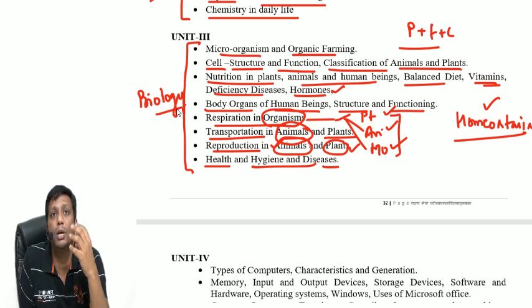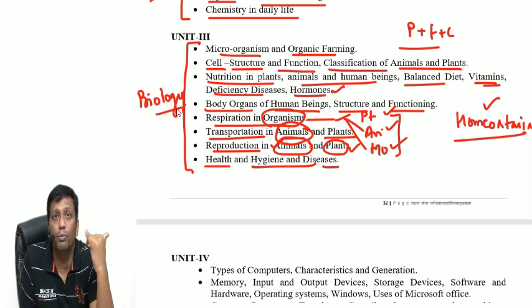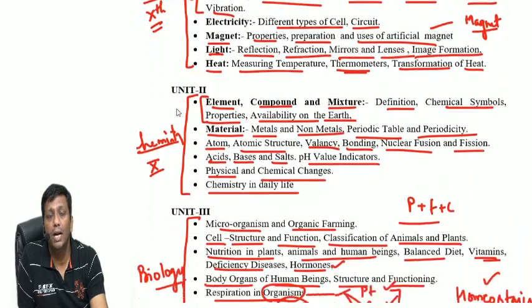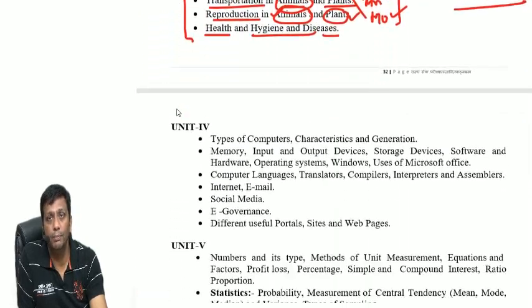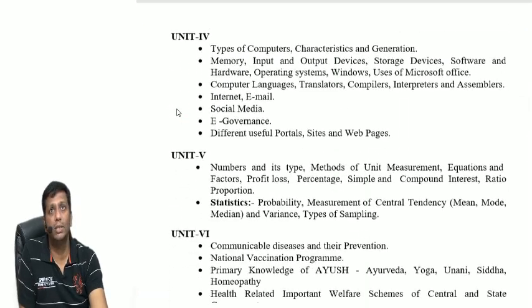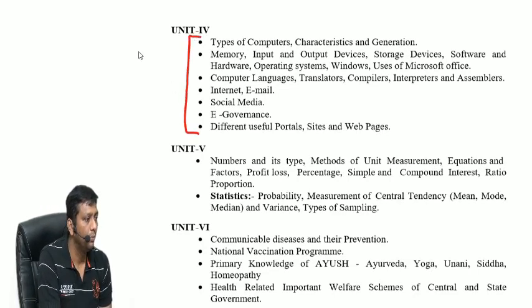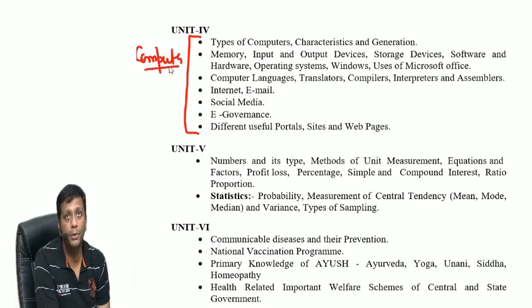Overall this chapter, paper number 3. The first one you got as physics, second one as chemistry, and third one as biology. The fourth one is what? The entire topic is computer. Next subject came here, computer.